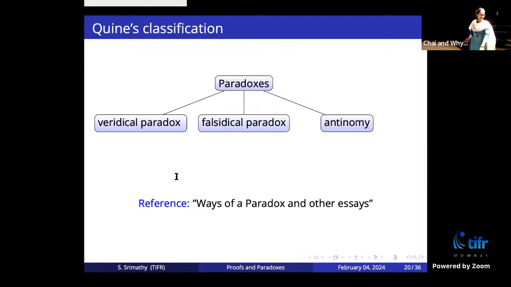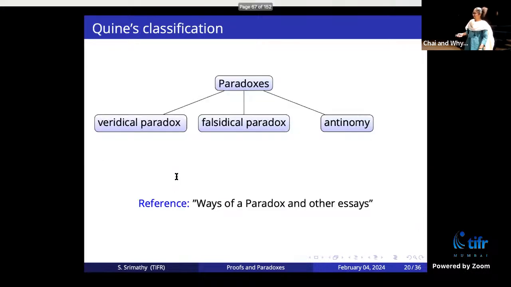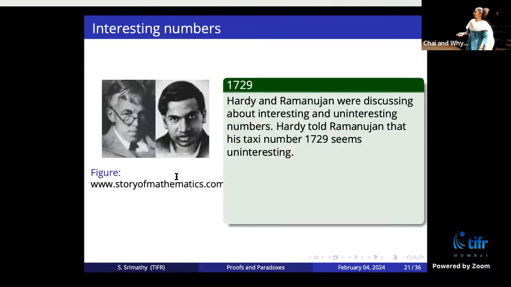Yes, I'll come to that. Yes, right. So this actually comes from his paper on the ways of paradox and other essays. Okay, so I'll just briefly talk about paradoxes in this context.